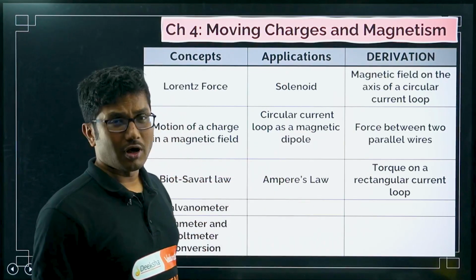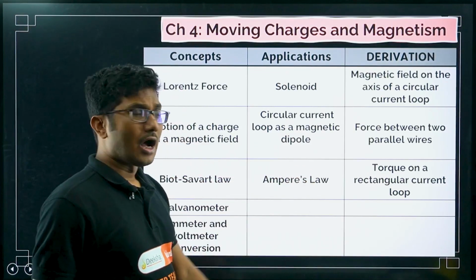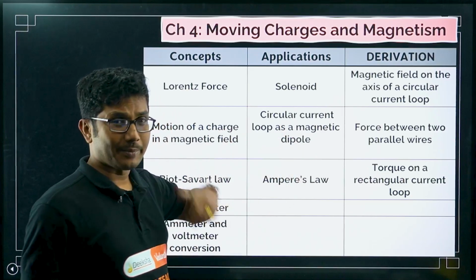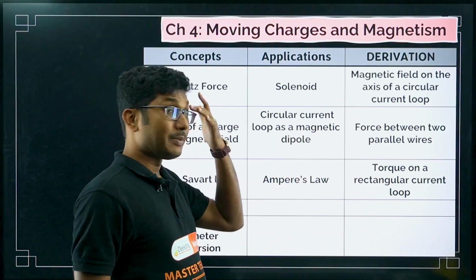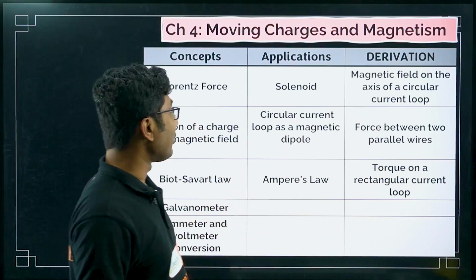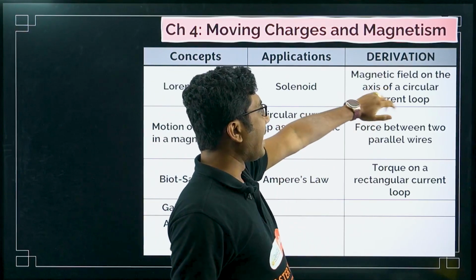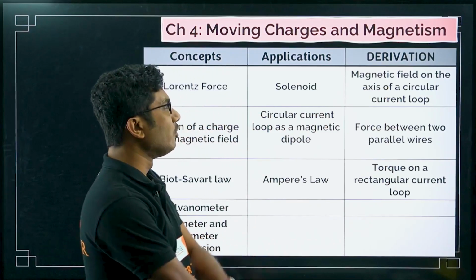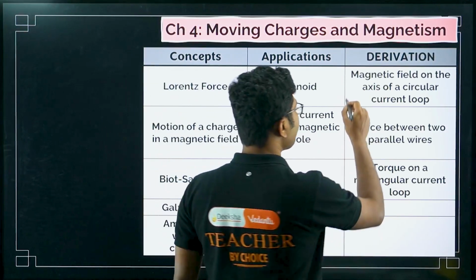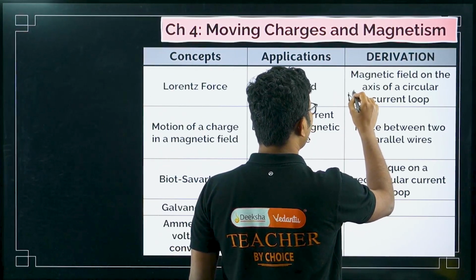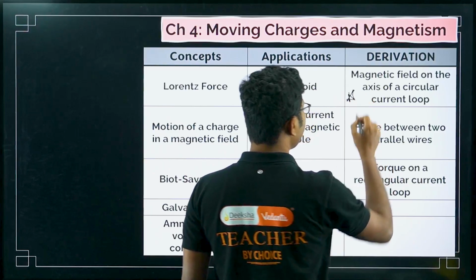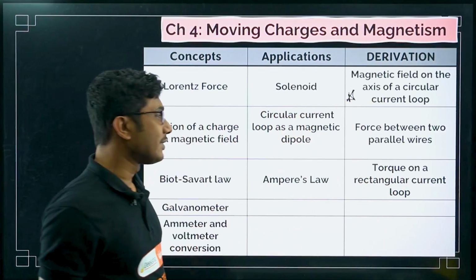Next, Ampere's law. Ampere's law is also a very important concept. Statement and explanation, formula, etc. are very important. And based on that formula also maybe numericals will come. Magnetic field on the axis of a circular loop. This is a very superstar question from this chapter. Very important question. So there is a high probability that this will come in your derivation part.